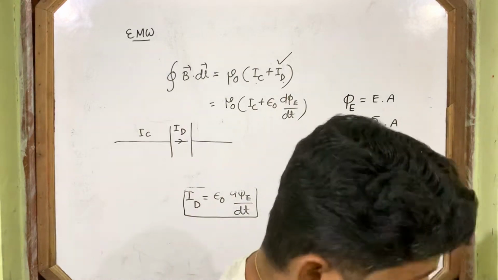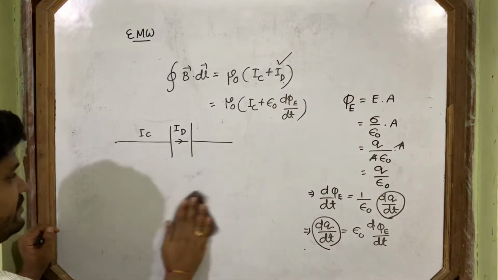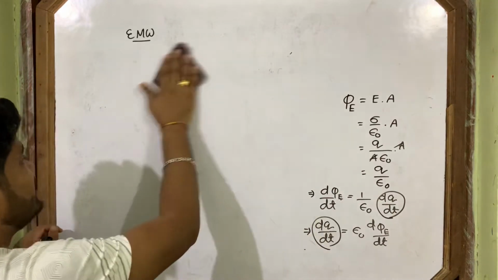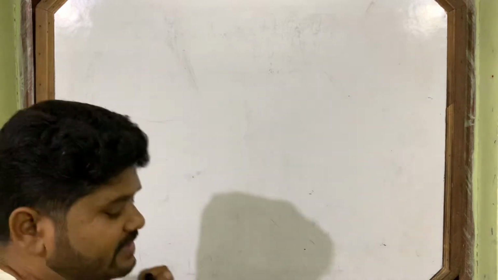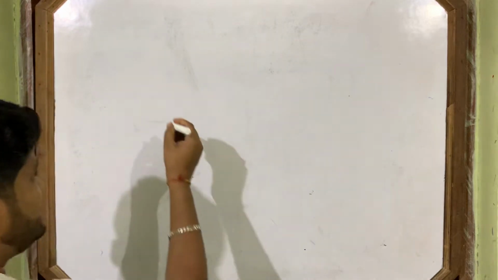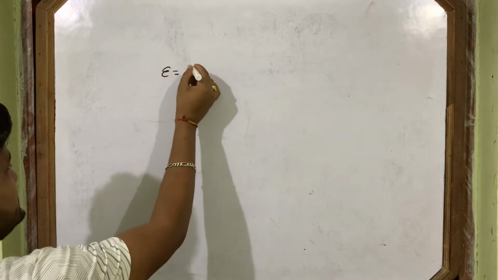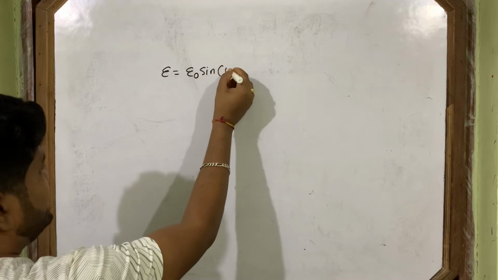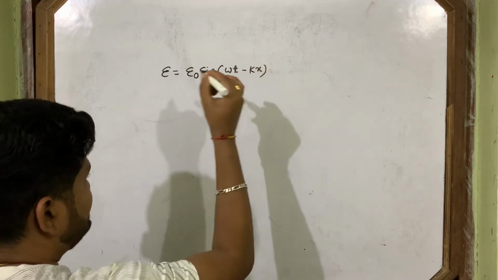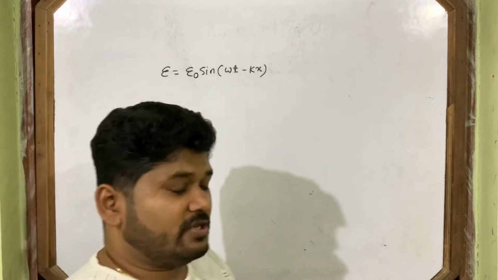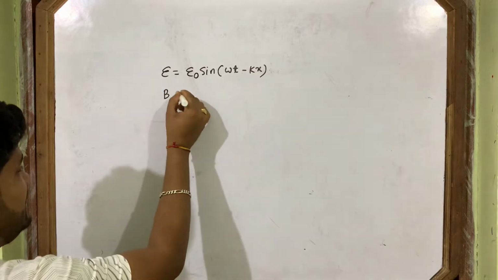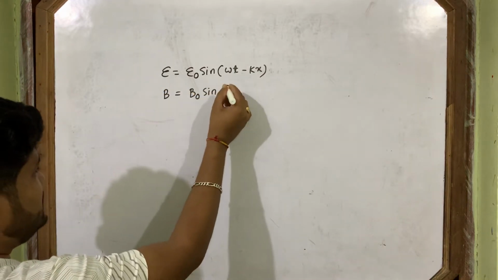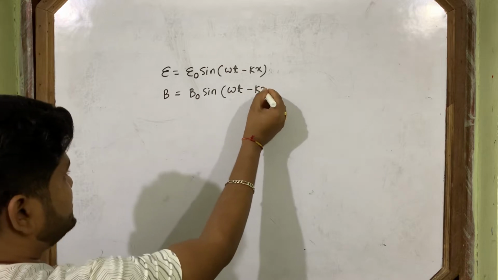Now we'll come to the equations of electromagnetic wave. An electromagnetic wave consists of two fields, one electric field and one magnetic field. If you write the equation, you have to write the equations separately. This wave equation you also know from class 11th. E is equal to E naught sin(omega t minus kx), and B is equal to B naught sin(omega t minus kx).